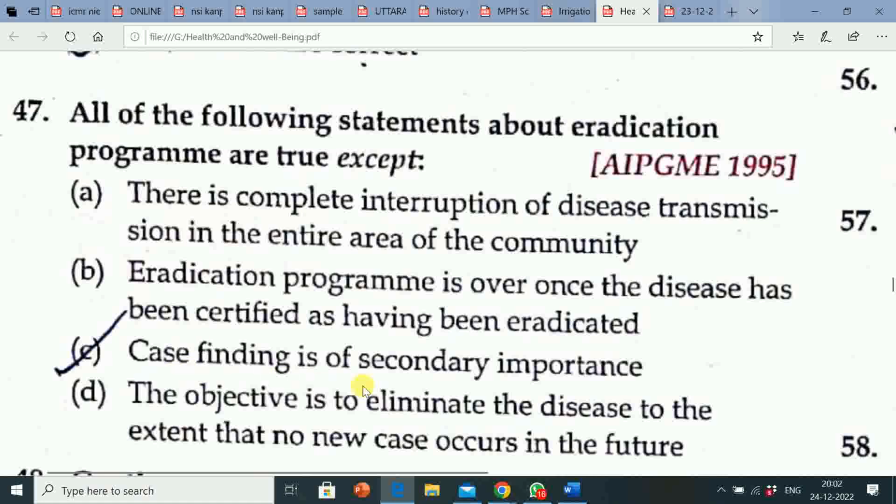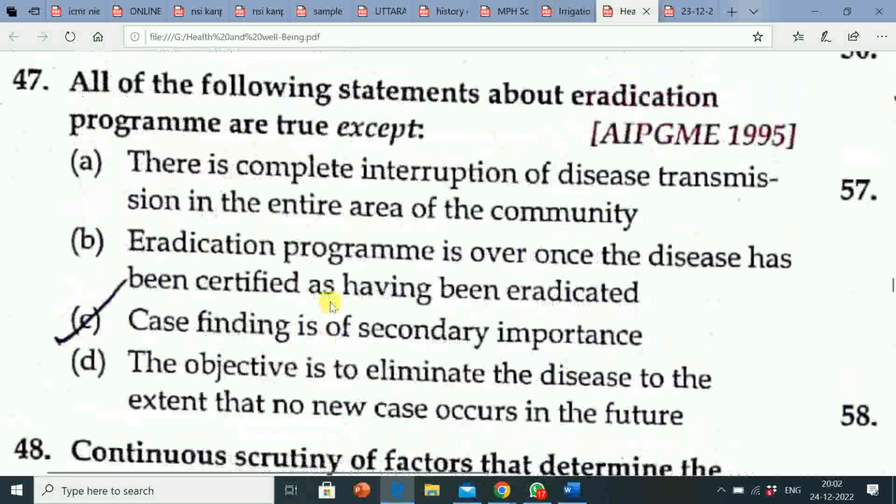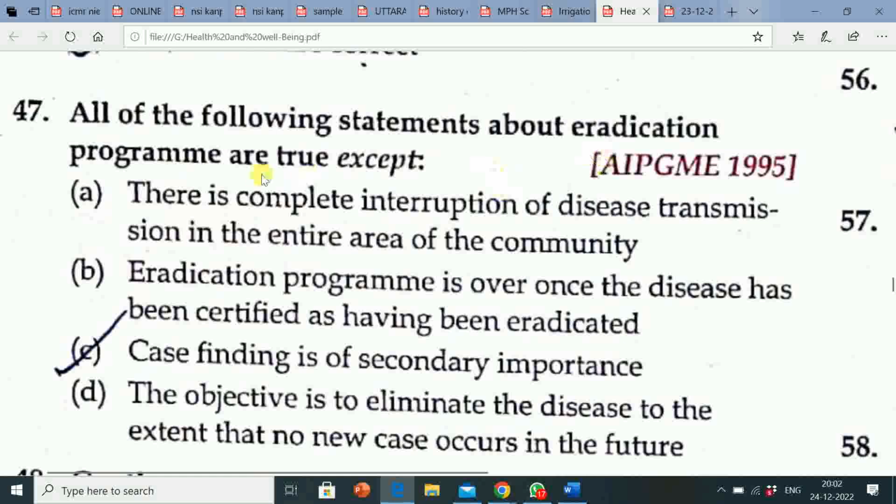So case finding is of secondary importance. This statement is not true about eradication program. The statements that there is complete interruption of disease transmission in the entire area of the community, that eradication program is over once the disease has been certified as having been eradicated, and that the objective is to eliminate the disease to the extent that no new cases occur in the future, are all true about eradication program.